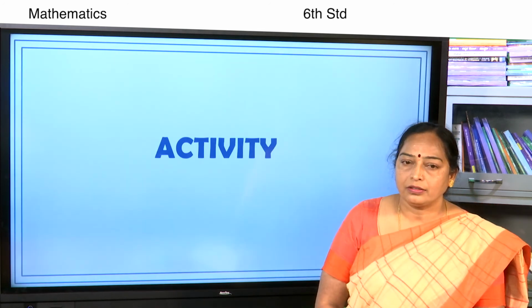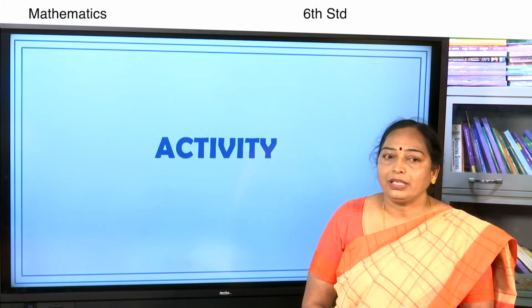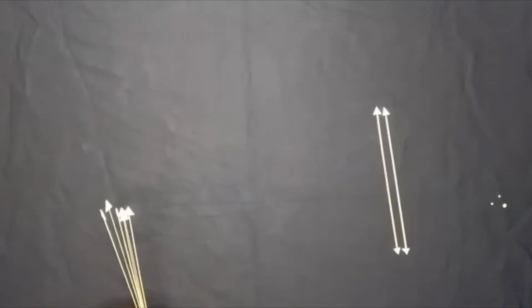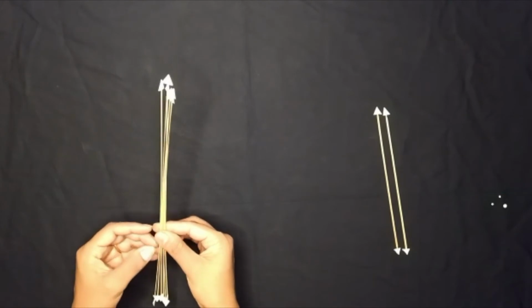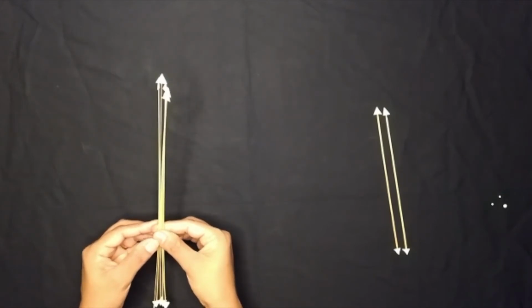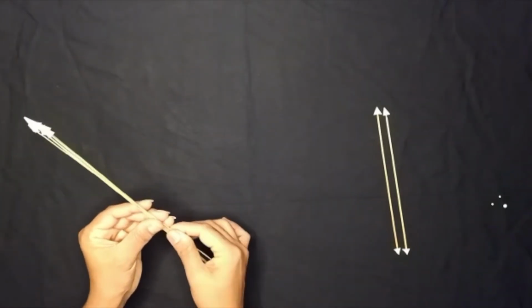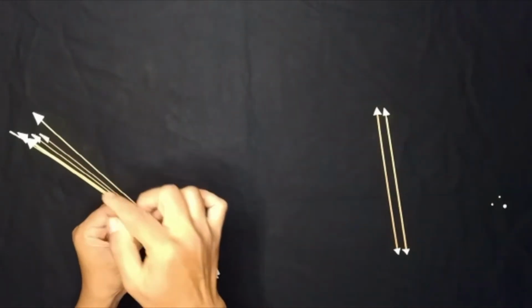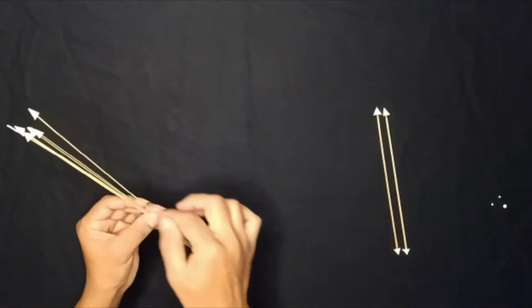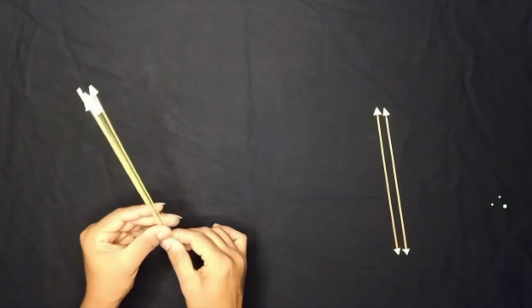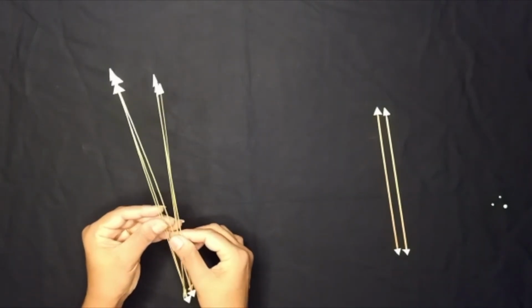Children, to confirm these geometrical concepts, let's do an activity. I am taking the models of lines. These models are made of broomsticks. They have arrows on both the ends. Arrow shows endless. Children, consider these sticks as lines. Let's take two sticks.